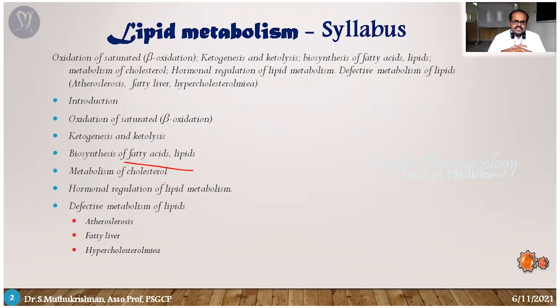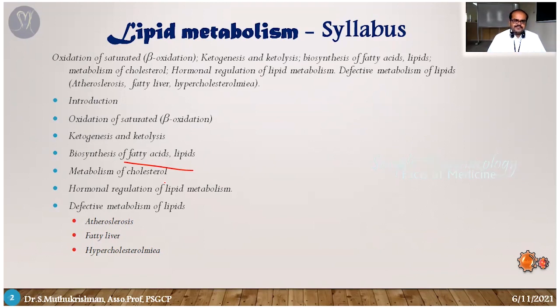In normal physiological functions, in some persons, there may be some defects. So what are the different types of defects? As per your syllabus, we are going to discuss three important defects. One is atherosclerosis, the second one is fatty liver, and the third one is hypercholesteremia. These are the contents we are going to discuss in this chapter.